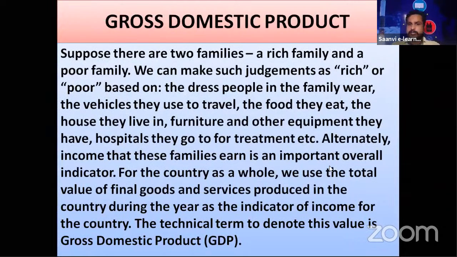Coming to the textual content, let us discuss only some part today. In the introduction section, you have a small paragraph on the topic. Suppose there are two families, a rich family and a poor family. We can make such a judgment as rich or poor based on this. But when it comes to a country, we cannot judge rich or poor so easily. For that we calculate gross domestic product. You have a graph, you will get an idea.